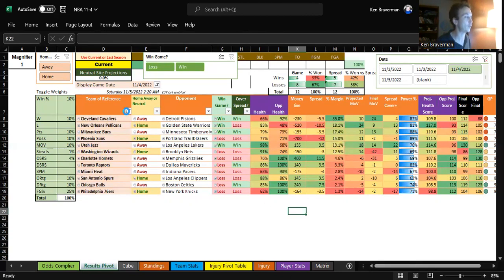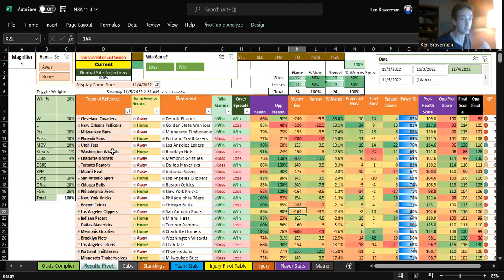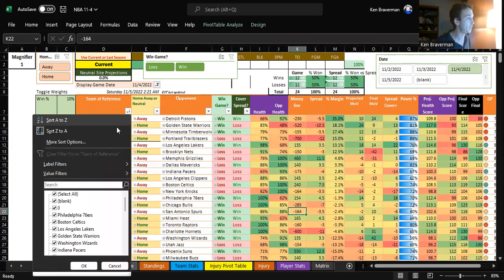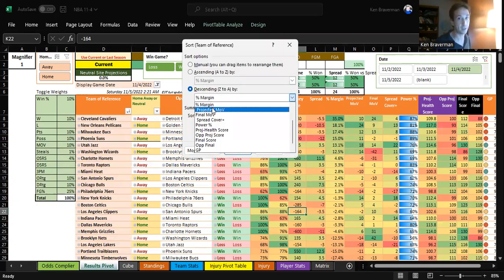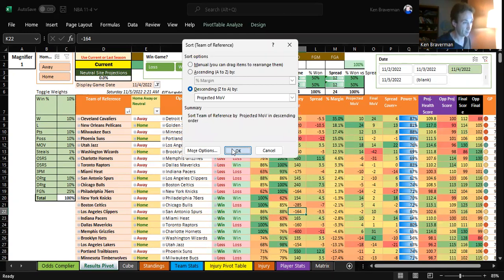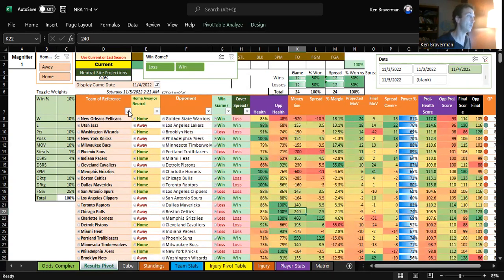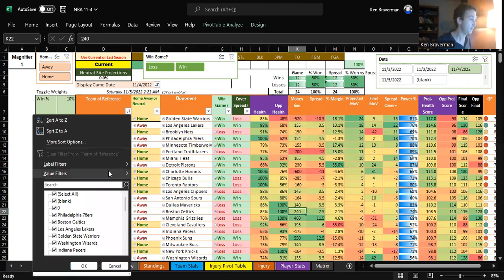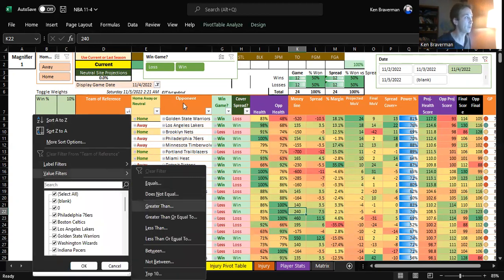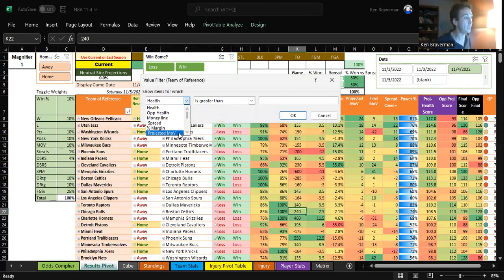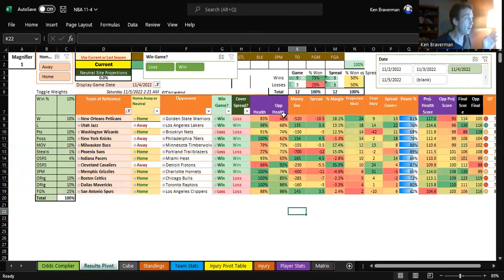So watch this. We're going to unfilter now. And there's going to be a new look starting tomorrow. This is the new look. It is more sort options, sort descending by projected margin of victory. We're going to sort by that. And then we are going to filter. Value filters greater than projected margin of victory is greater than 0. And then how is the day? Oh, it's 9-3. Oh, it's 9-3.